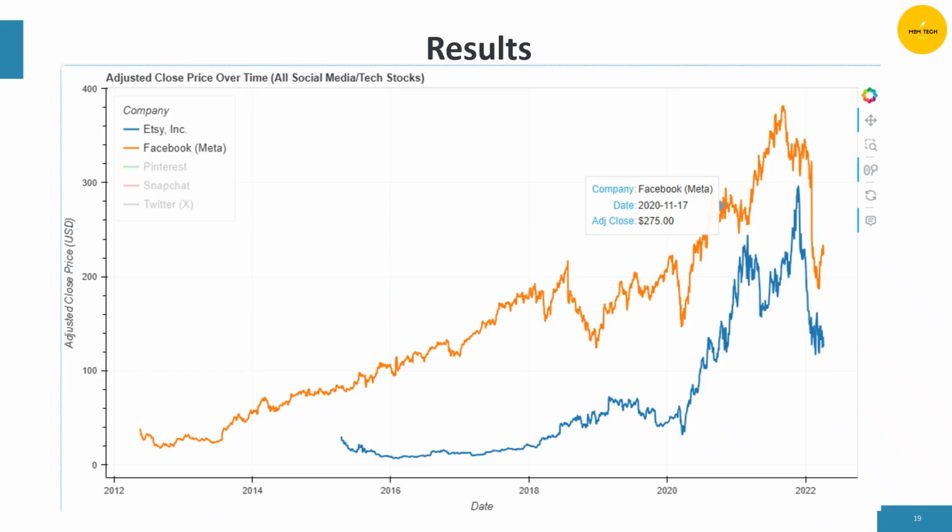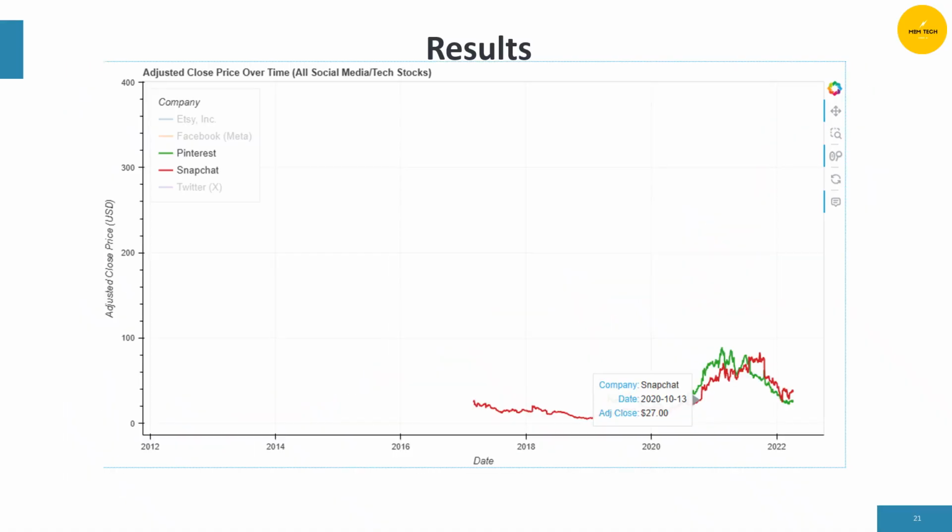Here we analyze two. This is for ATSI and Facebook. We see long-term growth for those two companies. For Pinterest and Snapchat, the growth is lower.